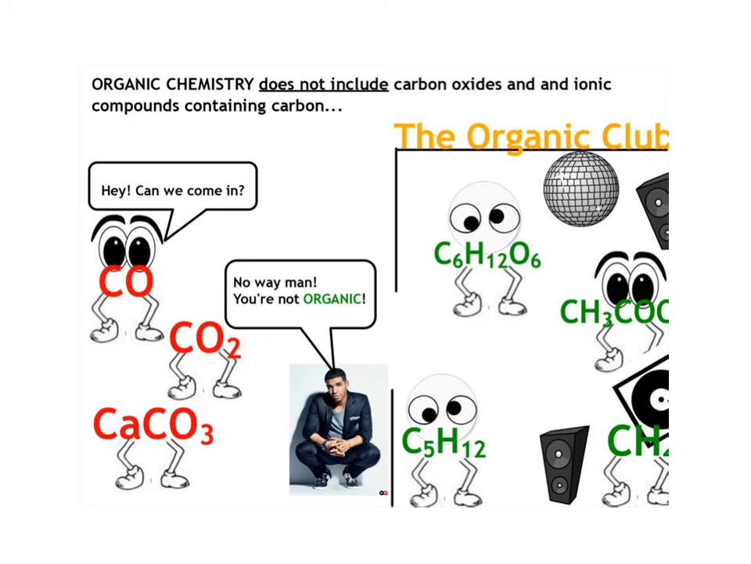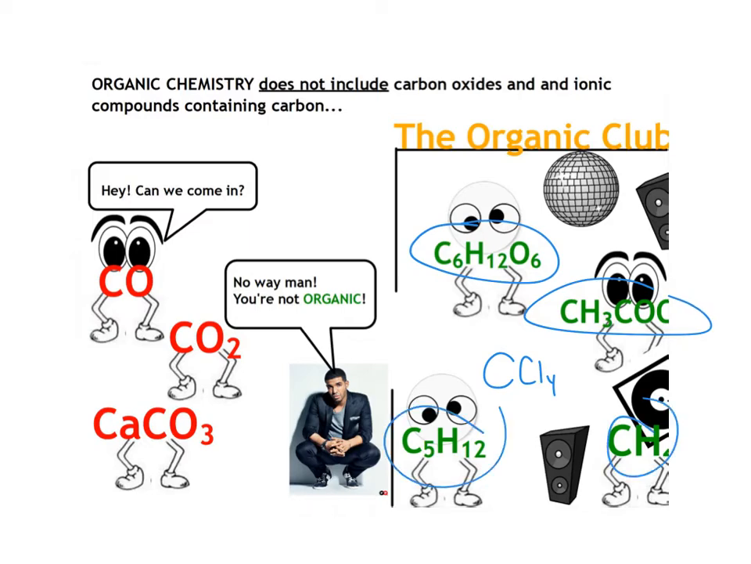Now, organic chemistry does not include a couple of things. It does include things that contain carbon. So here in the organic club, you see glucose, you see ethanoic acid. CCl4, carbon tetrachloride, is an organic compound. It's a carbon-containing covalent compound. There's pentane, there's methane here, CH4.